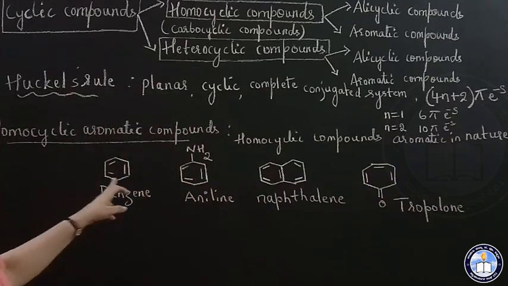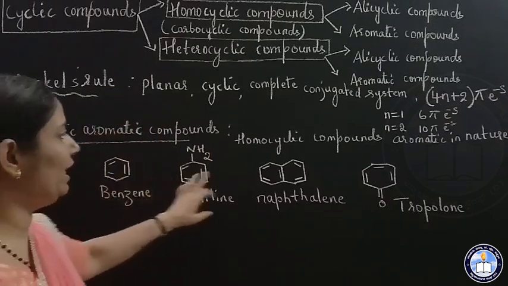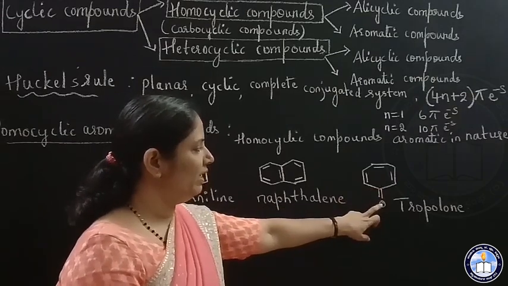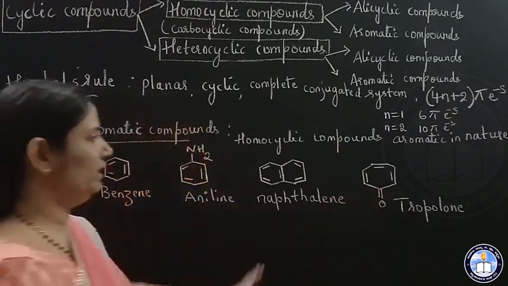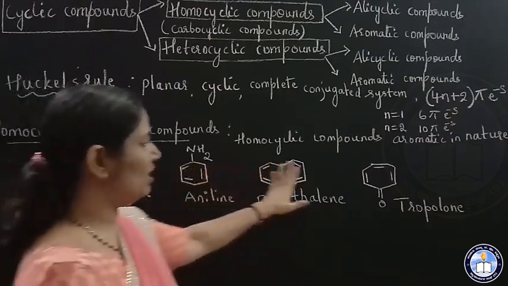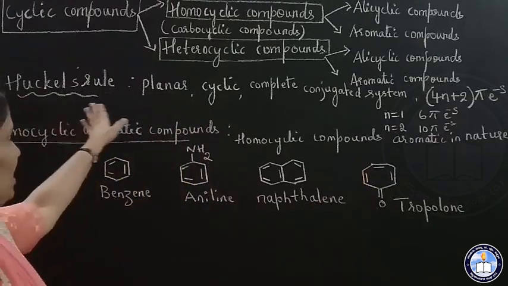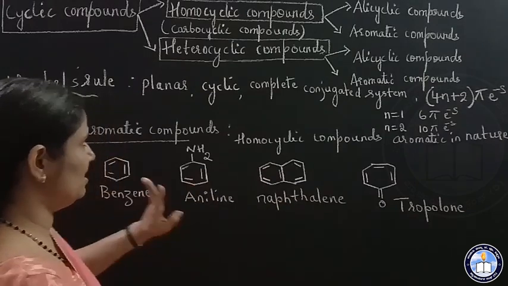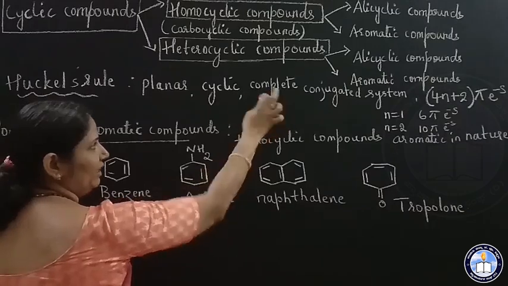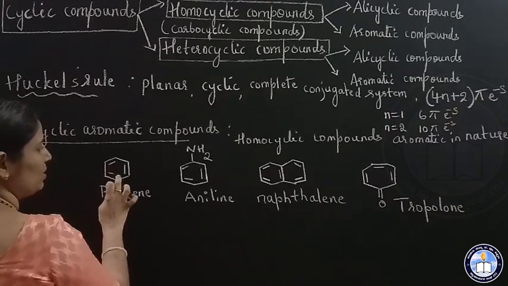You see here, these four structures which are drawn, they are homocyclic, isn't it? In the ring, only carbon atoms are present. So this is carbon attached to oxygen by a double bond, but in the ring, only carbon atoms are present. So it is a homocyclic compound. And these compounds are aromatic in nature. Right? They follow Huckel's rule. All the structures are planar, they are cyclic, they have a complete conjugated system in the ring. Conjugated means, as I told, alternate single and double bonds.